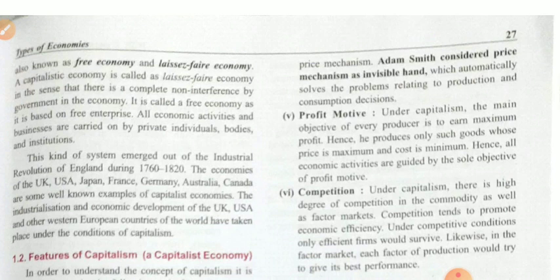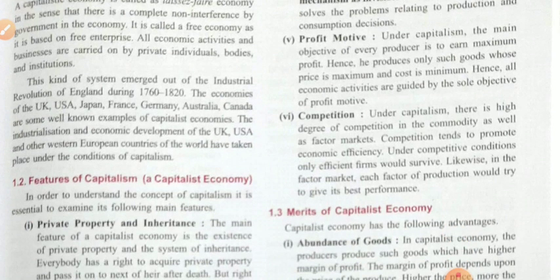Okay, student, this kind of system emerged out of the Industrial Revolution of England during 1760 to 1820. The capitalist economic system emerged after the Industrial Revolution in England. After that, many industry sectors grew in different countries. These countries worked hard and developed their industry and services sectors, and joined a path of development and growth. Well-known examples of the capitalist economy are the USA, UK, Japan, France, Germany, Australia and Canada.